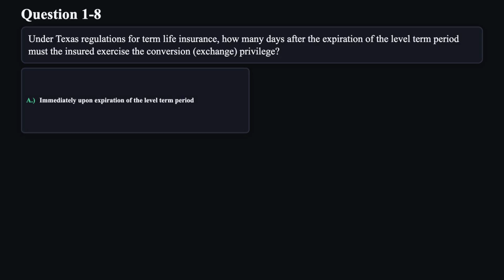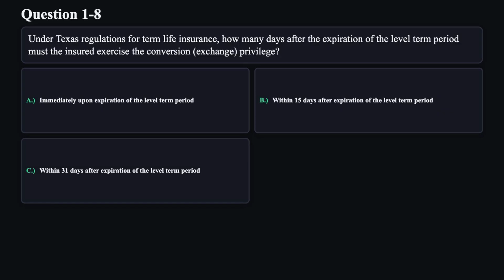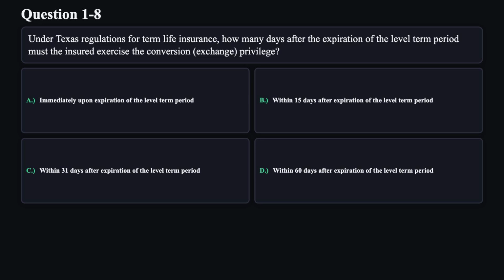A. Immediately upon expiration of the level term period. B. Within 15 days after expiration of the level term period. C. Within 31 days after expiration of the level term period. D. Within 60 days after expiration of the level term period.